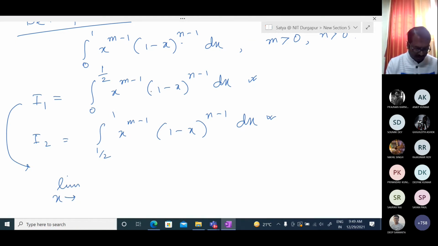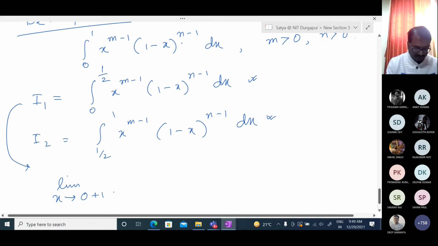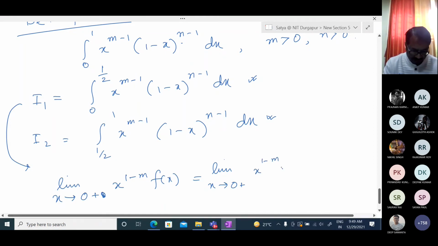So we are taking limit x tends to 0 plus of x to the power 1 minus m into f of x, which means x to the power 1 minus m times x to the power m minus 1, (1 minus x) whole to the power n minus 1. And whatever n is, it is not discontinuous, only this one was discontinuous.